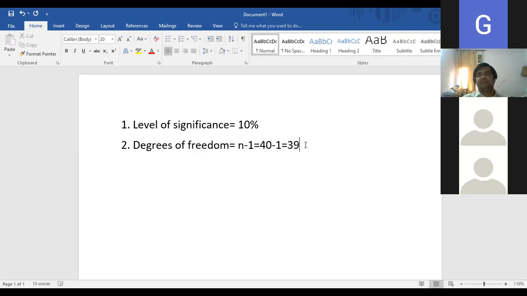What is the value? Open the t table. I will give it to the CR after this class, but now you tell me the value. Yes, someone will tell us the t value. Sir, in my table, only up to 30 is given. You are seeing the t table, na? Yes, sir. Okay, that's why I know this. There are a whole lot of tables, and you will be confused. So I will give it to the CR. Okay, don't worry, but you just try to see. Let me see if I can.